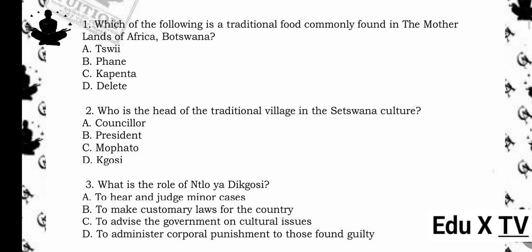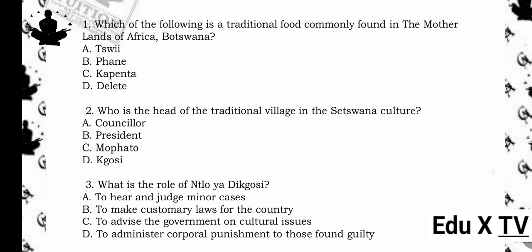1. Which of the following is a traditional food commonly found in the motherland of Africa, Botswana? A. Swi. B. Fane. C. Kapenta. D. Delete. The answer is A. Swi. Reason being, swi is a traditional dish made from water lilies, commonly eaten in Botswana, especially in the Okavango region. In brackets: Note. Fane is also traditional, but it's an insect, not a food in the typical meal sense.